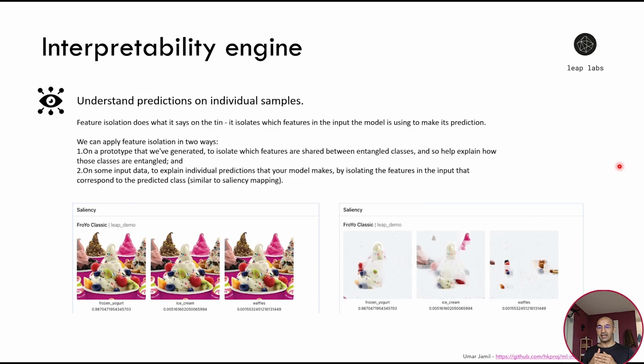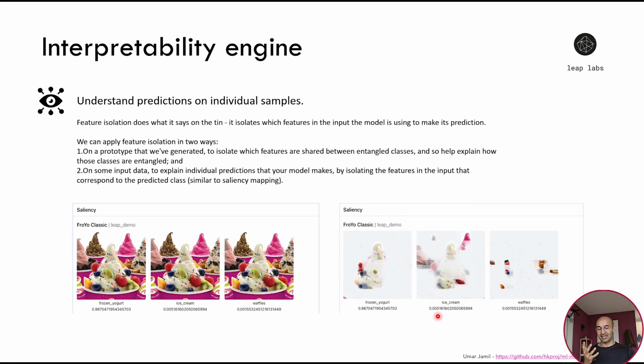Another feature that is very important is feature isolation. In this case, feature isolation allows us, for example, to understand which parts of the input are being used by the model to make a certain prediction. For example, for a food classifier, imagine we have the following picture. The food classifier will classify it as a frozen yogurt with 98% probability. But by generating a feature isolation, we can understand which part of the input is being used to classify the input as a frozen yogurt.